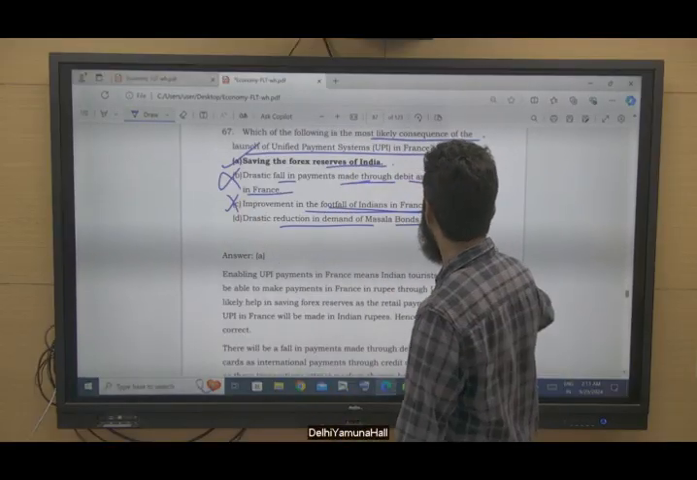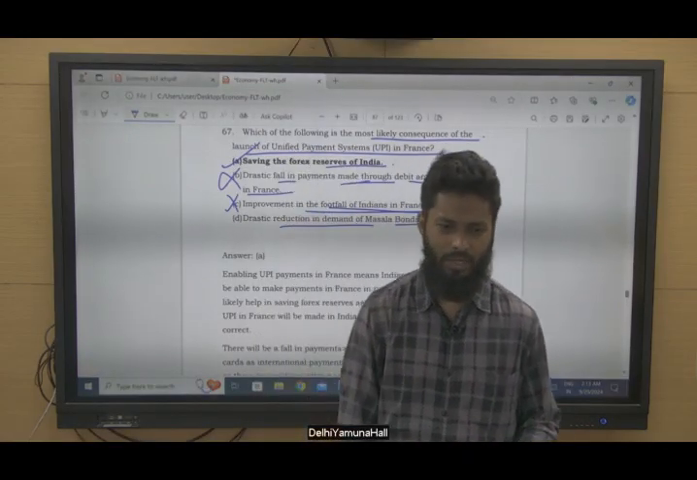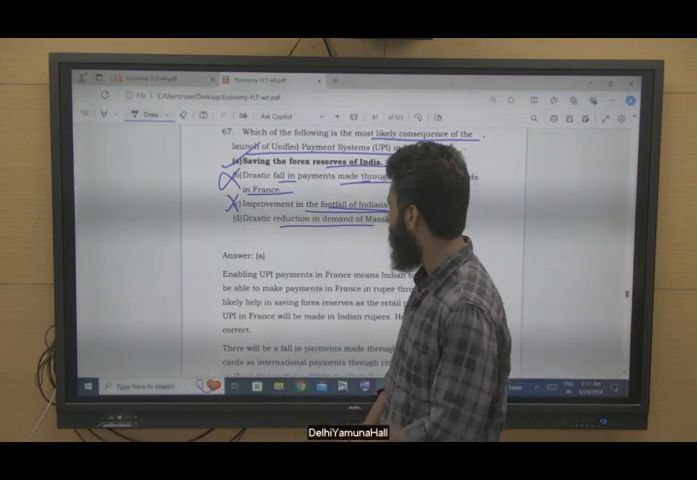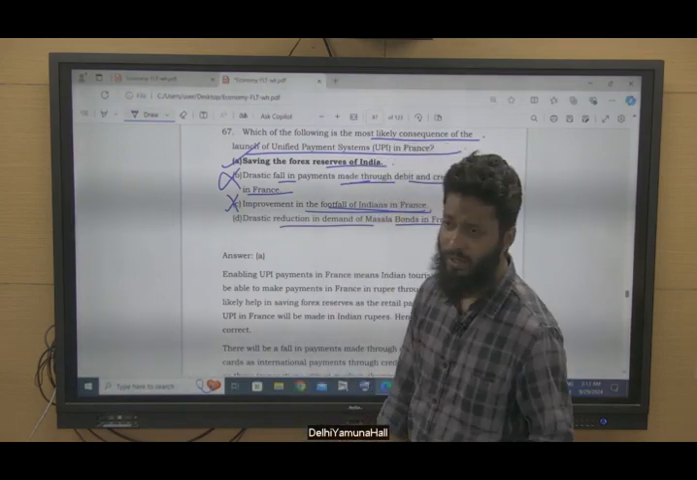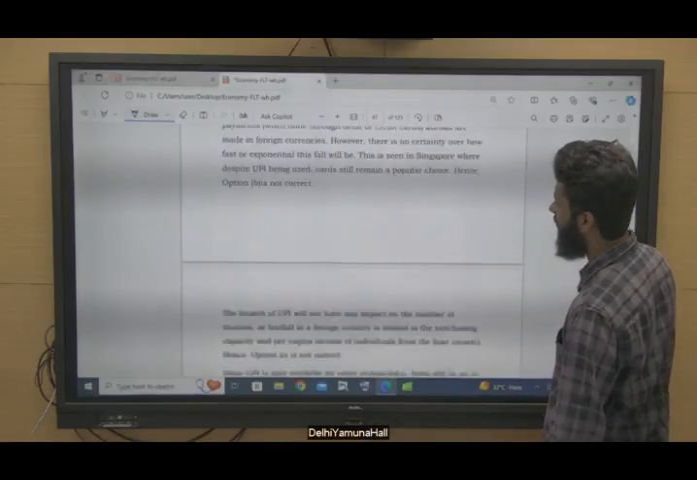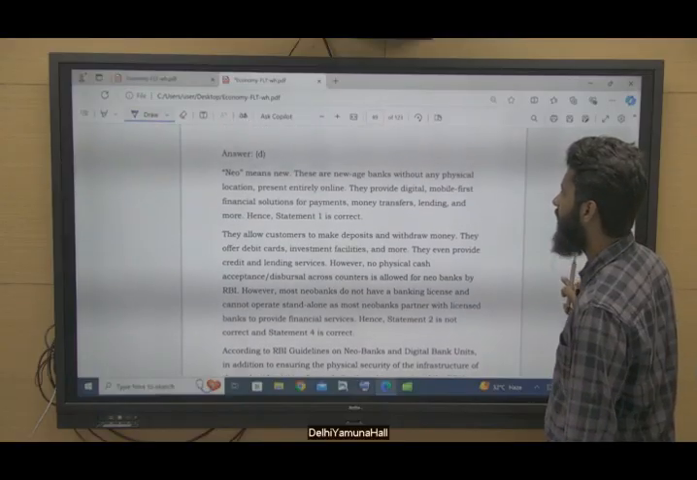Drastic reduction in demand for masala bonds in France. See, basically this UPI is for retail users. So a decrease in masala bonds is not the consequence of introducing UPI in France. So option A is the correct option. Right?